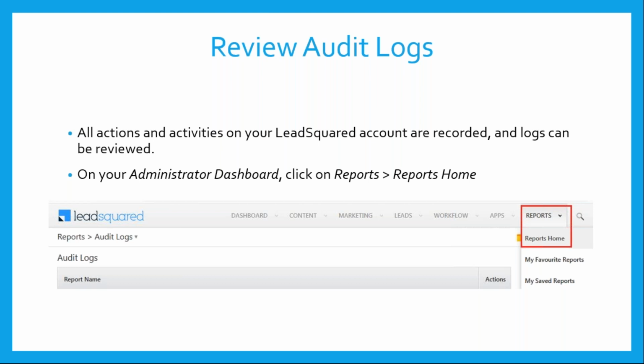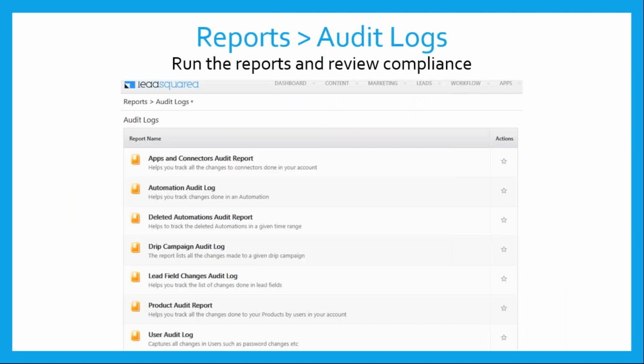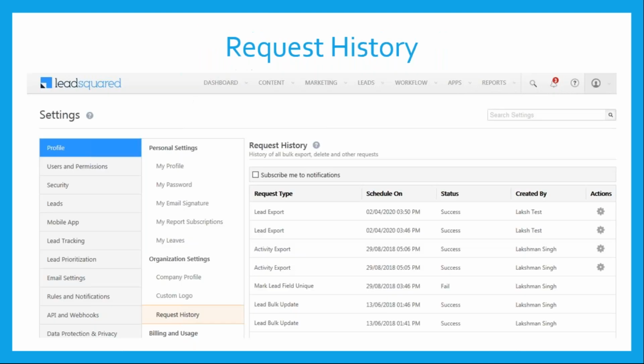On your administrator dashboard, you can click on reports on the top right of your screen, and there you can go to report home, wherein you'll see all these options. All the activity on LeadSquared by all the users is recorded. So you can see all these reports. You can click on whatever is required or intended, and you can generate the report, run the report, and analyze the report. So audit logs will help you a lot, and all the activity on LeadSquared is basically recorded.